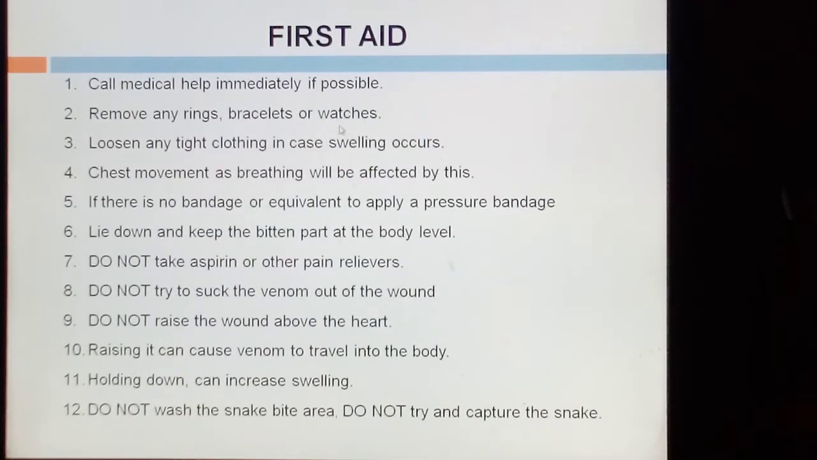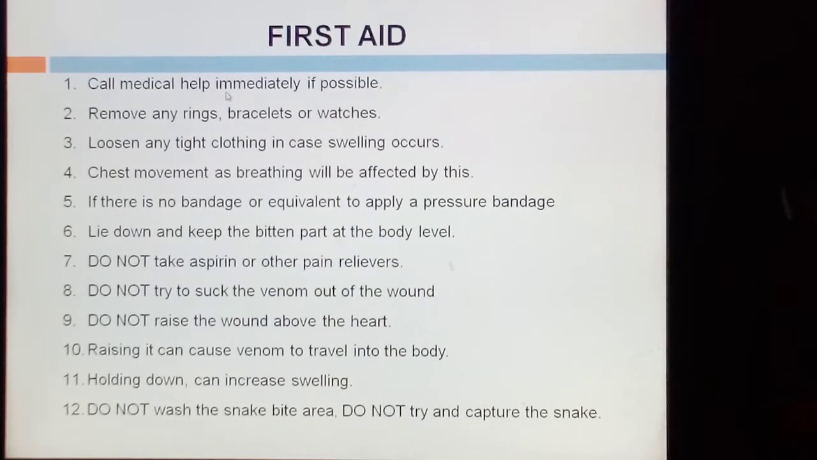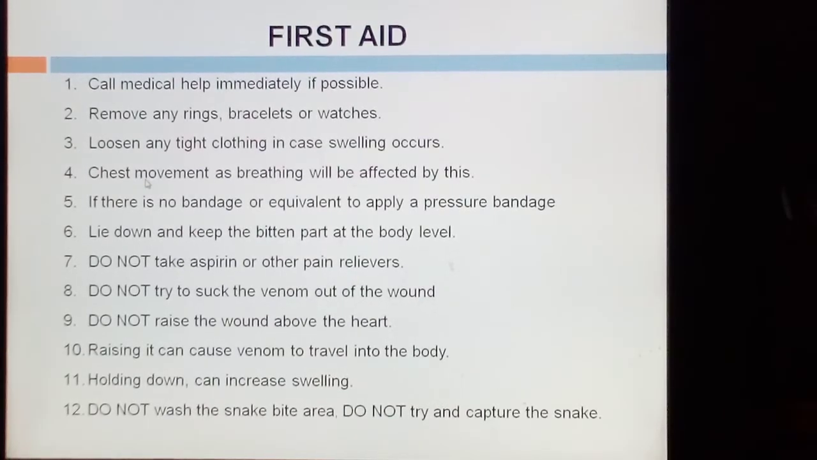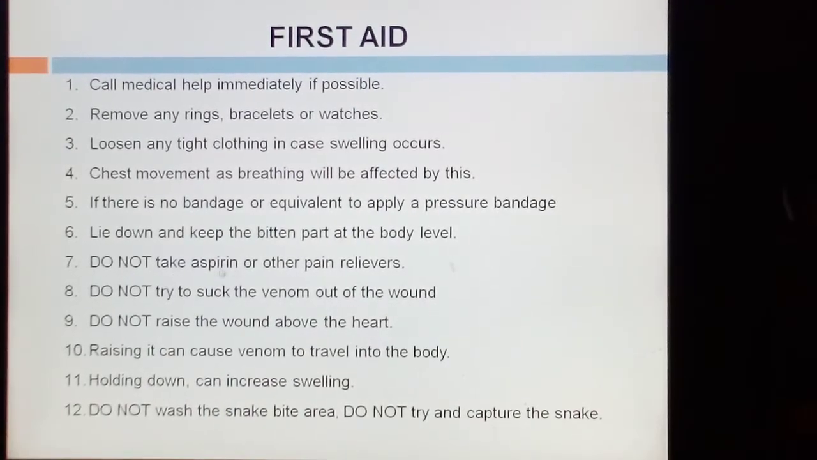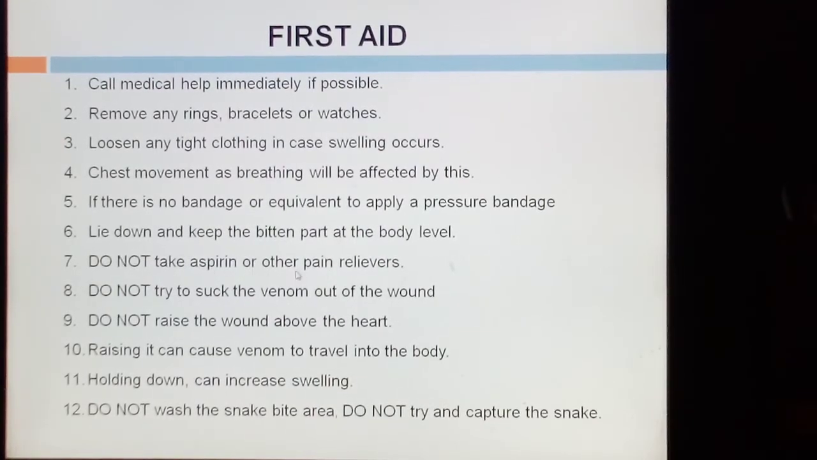This is the first aid. Call medical help immediately if possible. Remove any rings, bracelets or watches. Loosen any tight clothing in case swelling occurs, as chest movement in breathing will be affected by this. If there is no bandage or equivalent to apply a pressure bandage, lie down and keep the bitten part at body level. Do not take aspirin, because aspirin thins the blood, or other pain relievers.